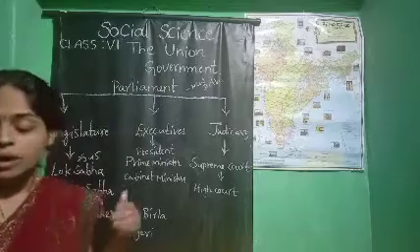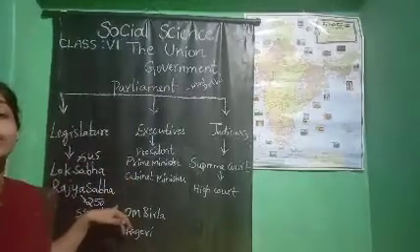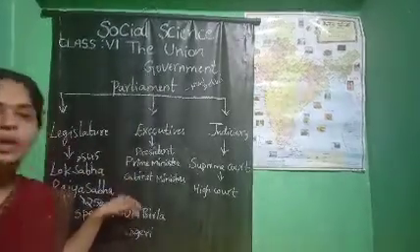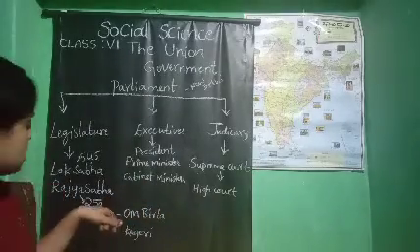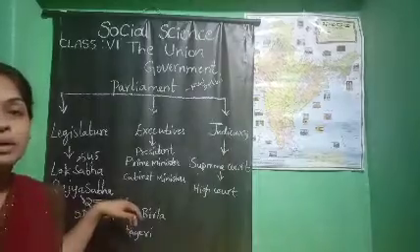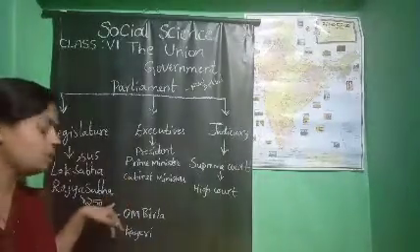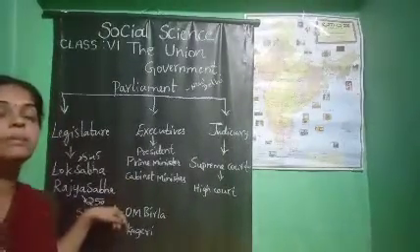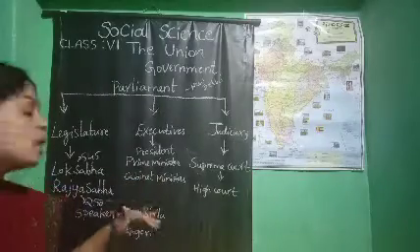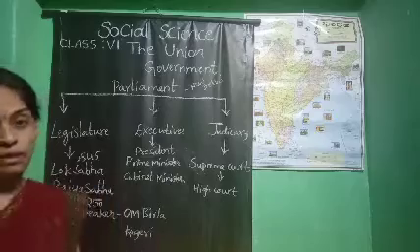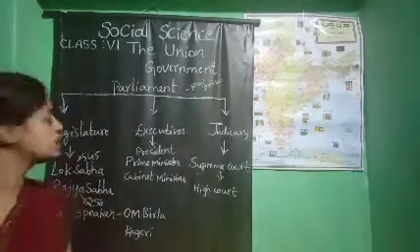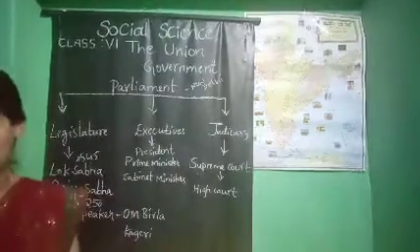Then the Rajya Sabha members, I already said there are 250 members. They are called council ministers. Here 12 members are nominated by the president, and all other members are appointed by the people, through elections. So this is about the Rajya Sabha and the Lok Sabha.